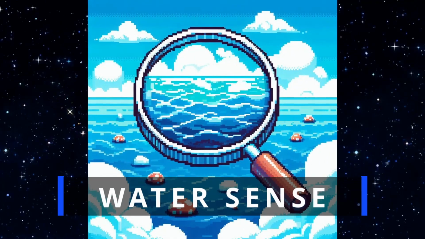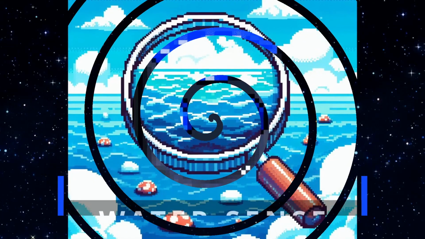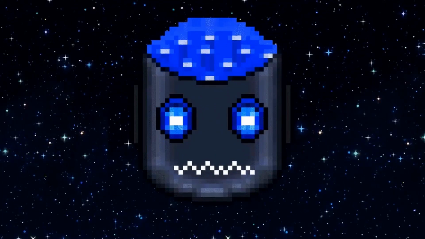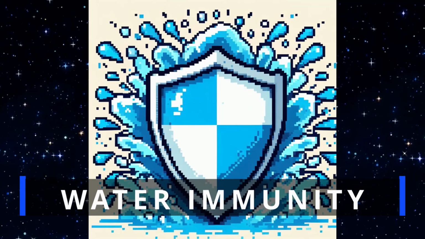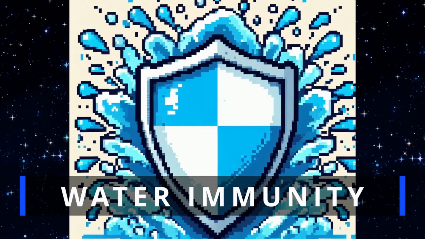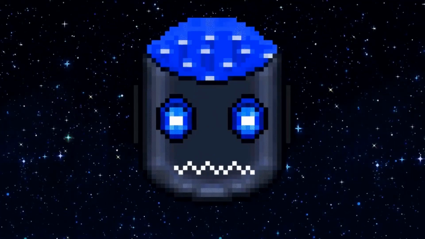Water sense. The user can detect the water element, or any other H2O source. Depending on the user's mastery, it is possible to detect the amount and properties. Water immunity. The user is resistant to the water element, meaning that any water-based attacks are reduced. If strong enough, the user can be immune to any water elemental attack.